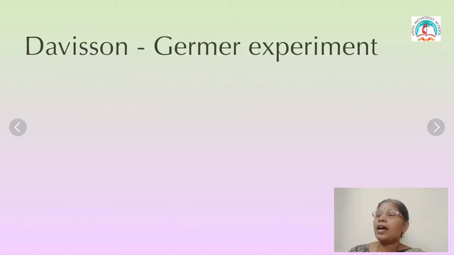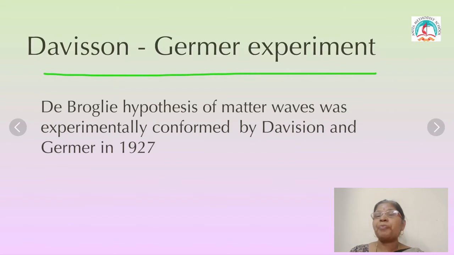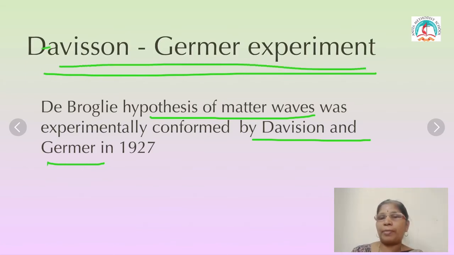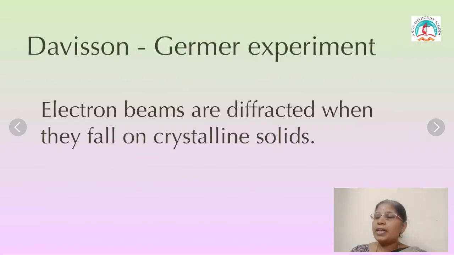Now the next one is the Davisson-Germer experiment. This de Broglie hypothesis of matter waves was experimentally verified. Experimentally verified by whom? By Davisson and Germer. So this is the Davisson and Germer experiment, in the year 1927.